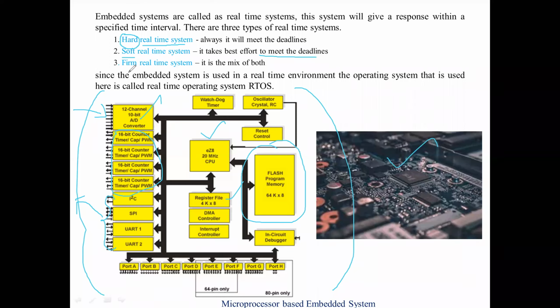And then they differentiate another type, the firm real-time system. That is, sometimes it will give the exact output, sometimes it will give wrong information also. So they're segregating in this way. For example, I can give a simple example: the models or devices developed by students, for example, the product you developed for your mini project.